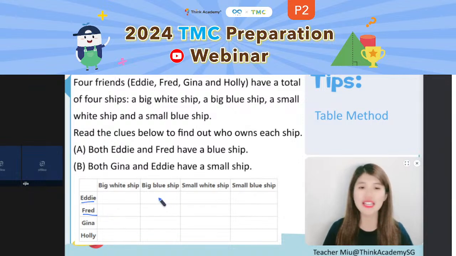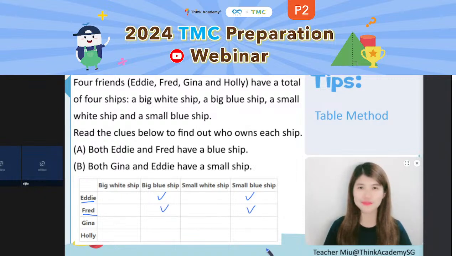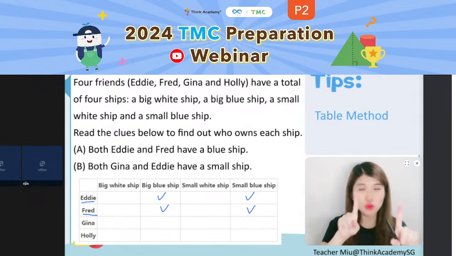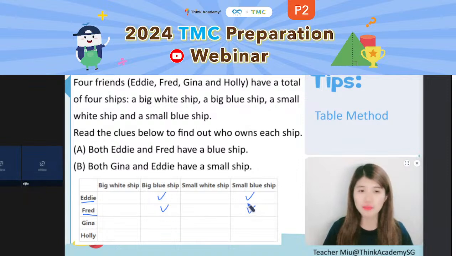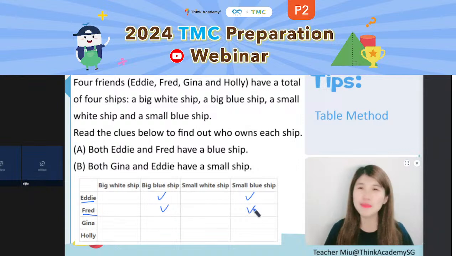Oh, so can I say Eddie has the blue ship and at the same time Fred also has the blue ship? Can we do so? No way. One person has one ship. This is a one-to-one question. That means we know that they should have the blue color one, but do you know the size? Actually, we don't know about the size, right?